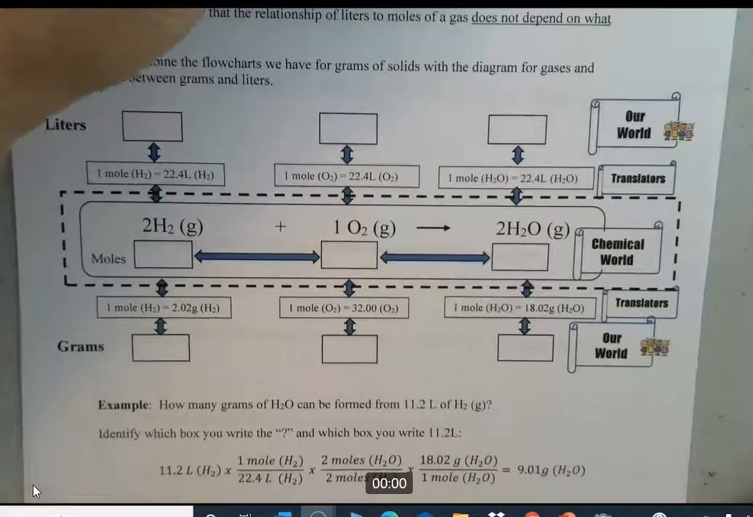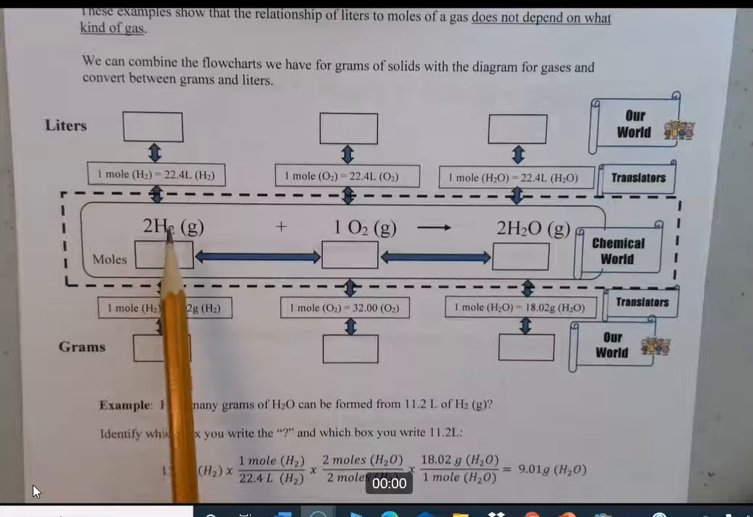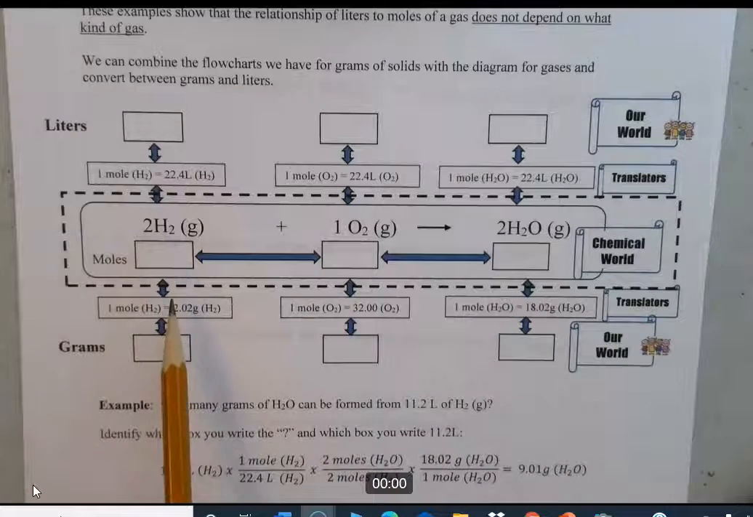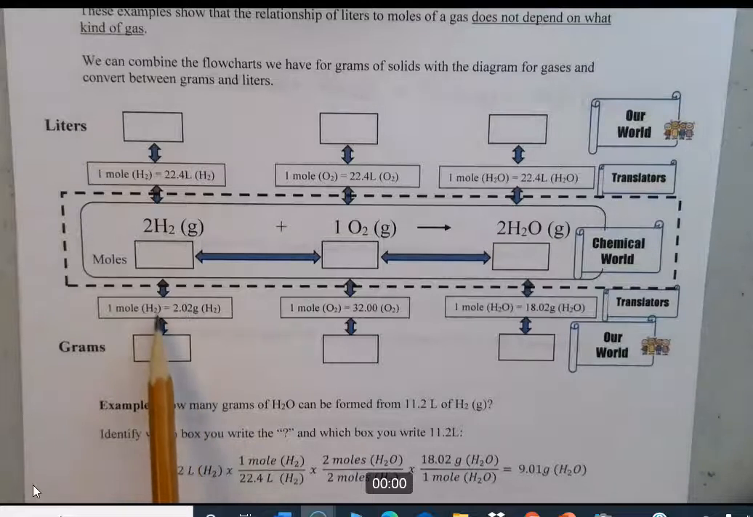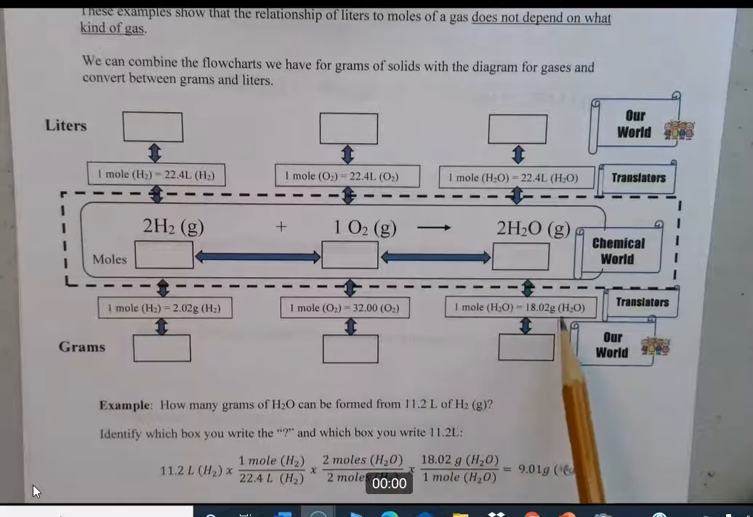Now what we can do is take that graphic organizer on the previous page and combine it with the one that we used for stoichiometry last week. If you look at the bottom half of this, it looks exactly like the one we did last week. For this particular reaction, you would have the molar mass of hydrogen, 1 mole of H2 equals 2.02 grams. For oxygen, it would be 1 mole equals 32. Remember, it's not the mass of just a single oxygen atom, it's the mass of an oxygen molecule. And for water, it's 1 mole equals 18.02 grams.